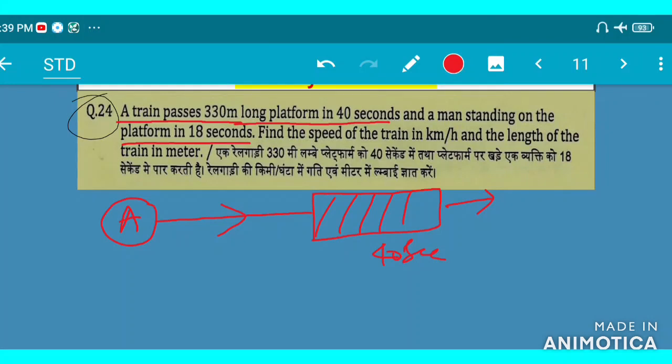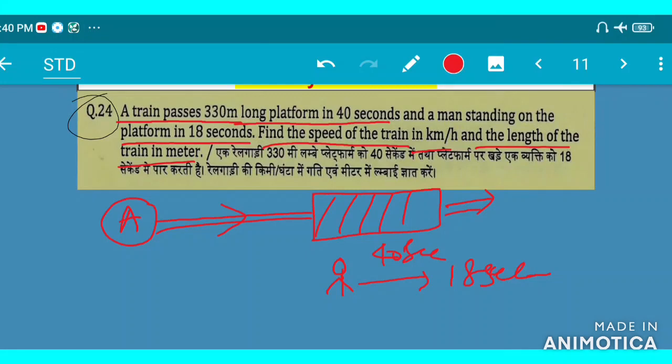Suppose this is the train, and this is a platform. The train passes the platform in 40 seconds. And for a man standing on the platform, the time taken to cross him is 18 seconds. Find the speed of the train in kilometer per hour and the length of the train in meter. Very good question.